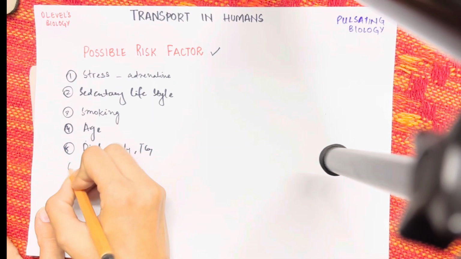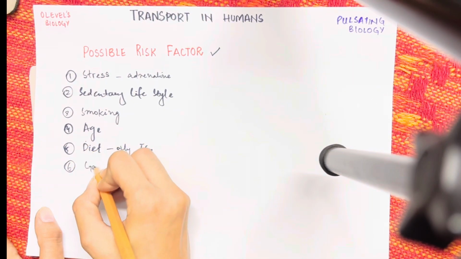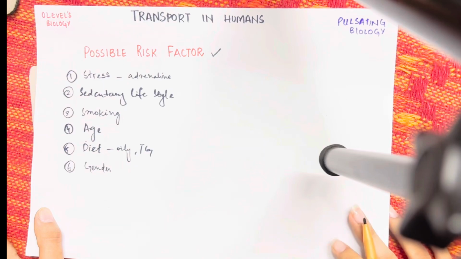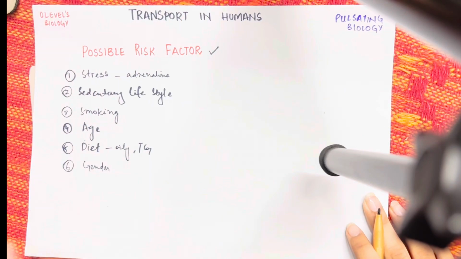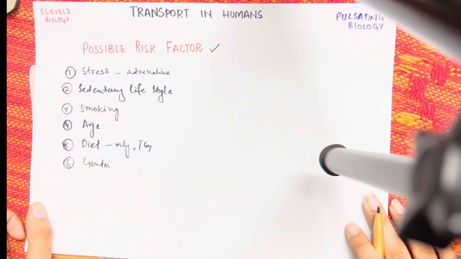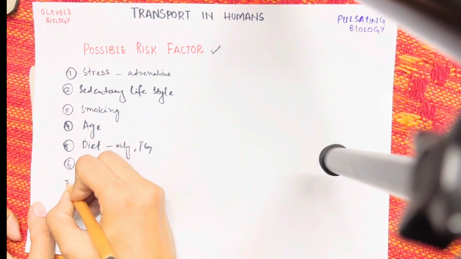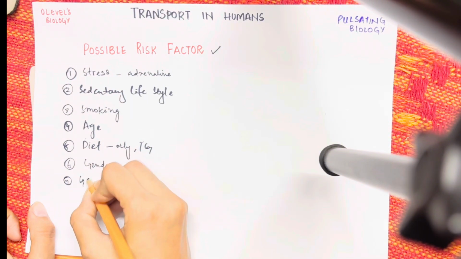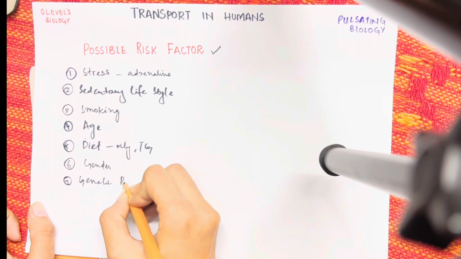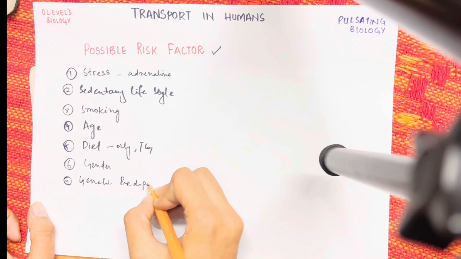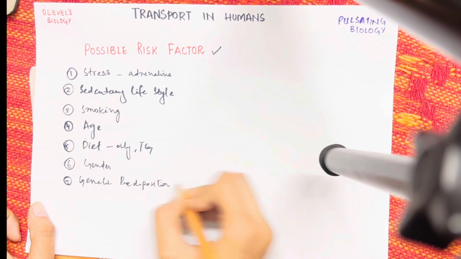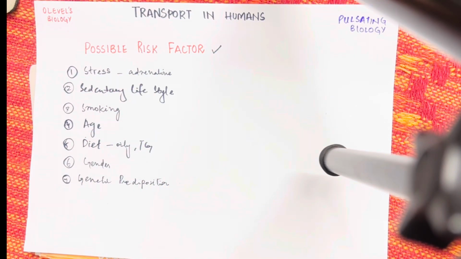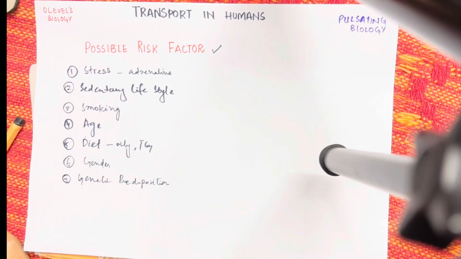Then we say gender. When you talk about gender, we know that males are more prone to get a heart attack than females. That's mostly because of the hormones that are released in their body. Sixth that we're going to talk about is genetic predisposition. What is meant by genetic predisposition is that sometimes heart failure is in the genes of certain families or certain people. Those people are more prone to get heart failure.